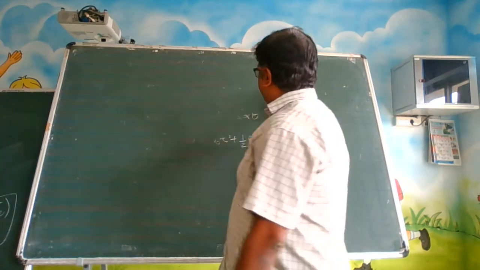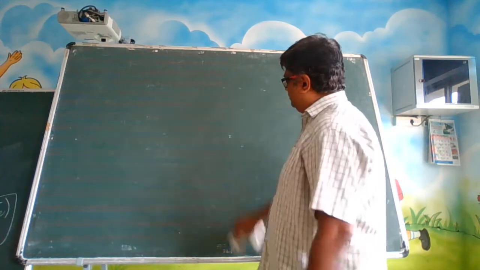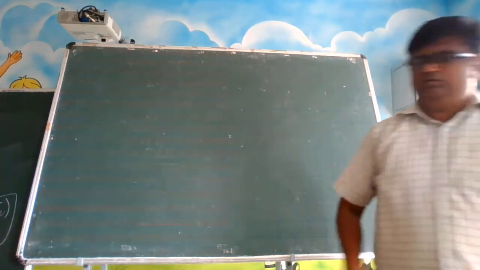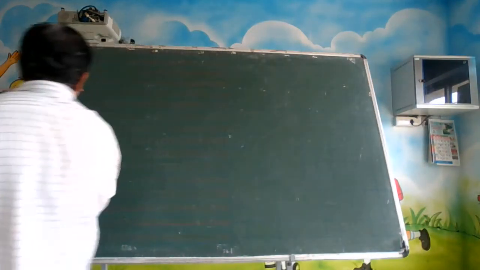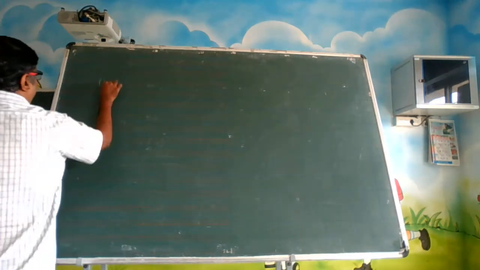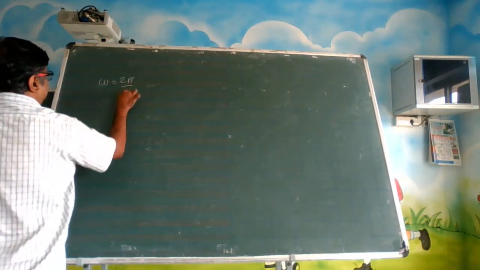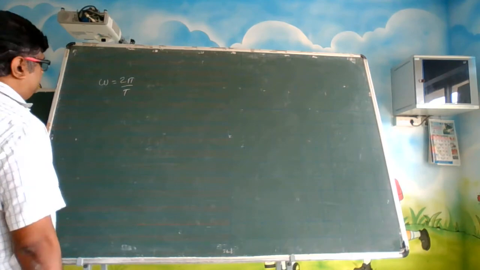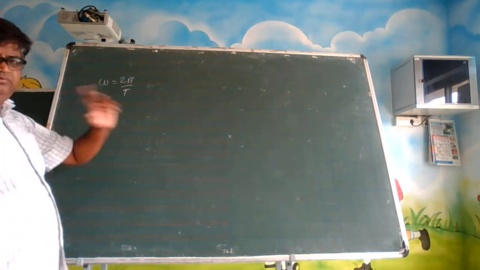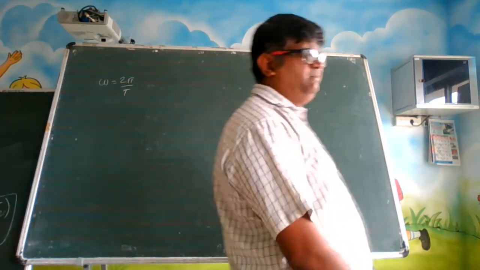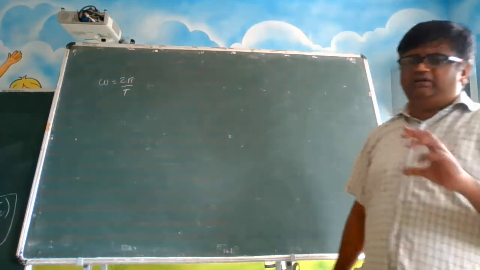Often the students get a little confused about angular frequency and angular speed. See, you know that omega is equal to 2 pi by T. A quick point about time period and frequency. We will discuss a quick point.